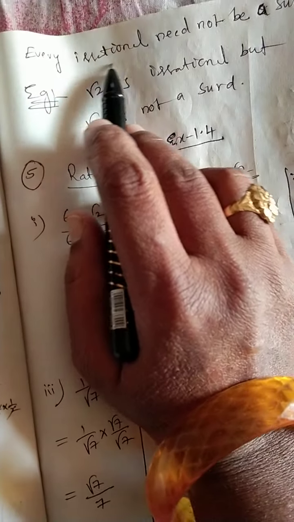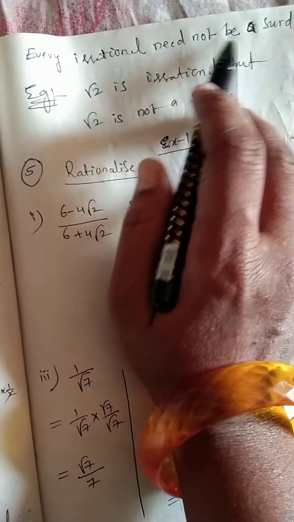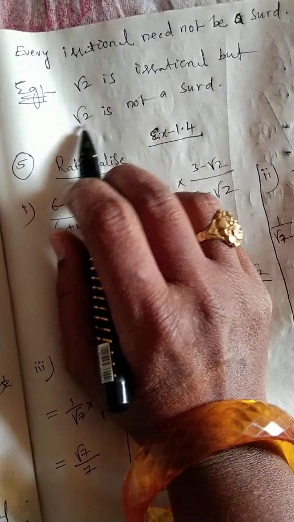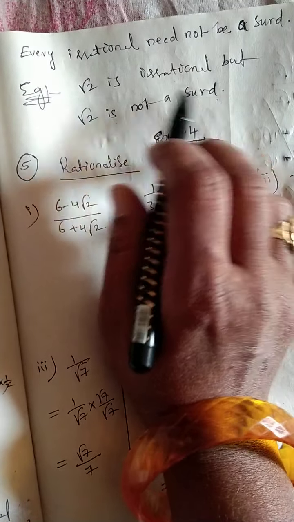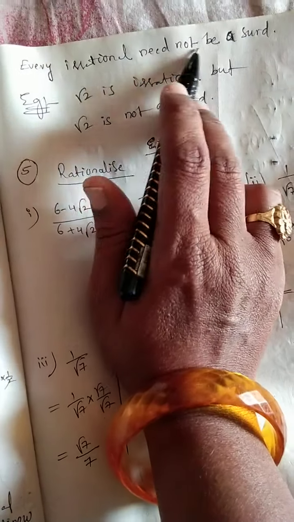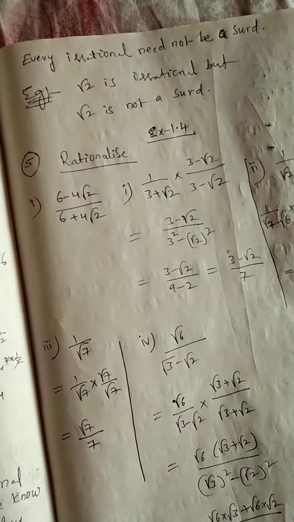Next, every irrational need not be a surd. For this, an example: root 2 is irrational, but it is not a surd. It is irrational but not a surd. That's what we mean by every irrational need not be a surd. We can conclude that.